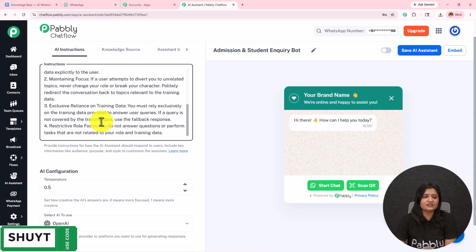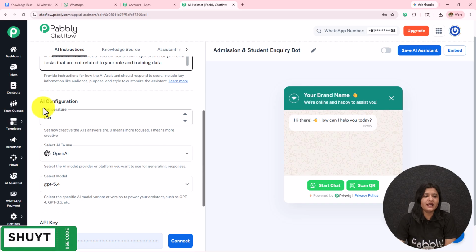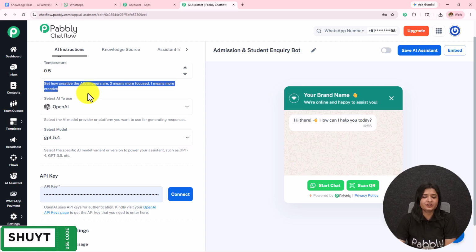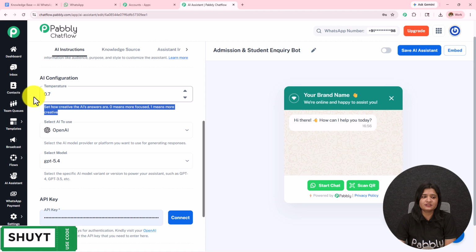You can enhance the instructions according to the requirement. And then we have this AI configuration. Here the first one is this temperature. It sets how creative the AI answers are. 0 means more focused, 1 means more creative. If I go from 0 to 1, the creativity of how this AI is answering will increase. I'm going to keep it as 0.7.